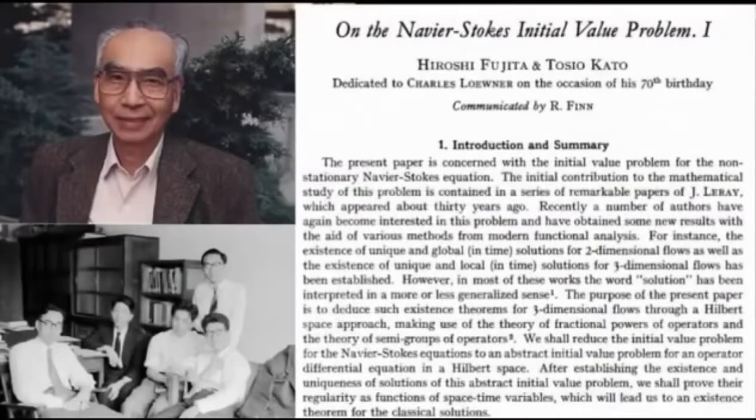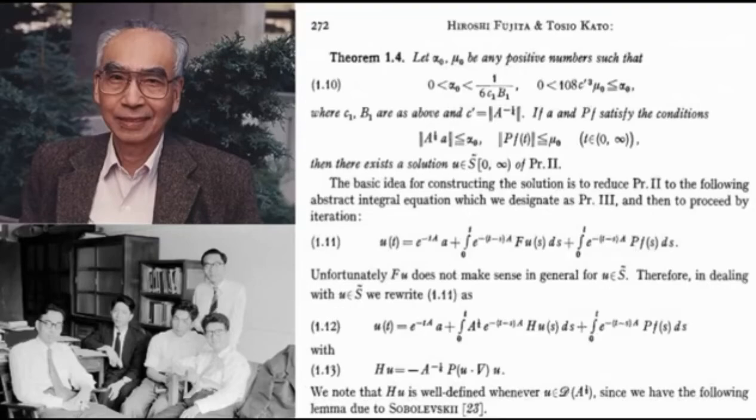This was the result of a groundbreaking paper in 1964 by mathematicians Fujita and Kato from Japan. They proved that if you start off with a slow enough velocity field, then there exist smooth solutions to the Navier-Stokes equations. Now, the definition of slow enough is quite technical, but that's what the paper's for.